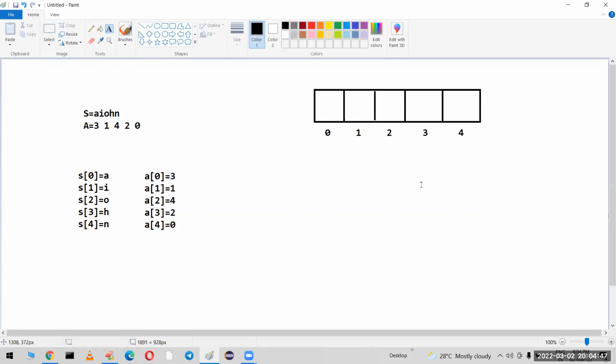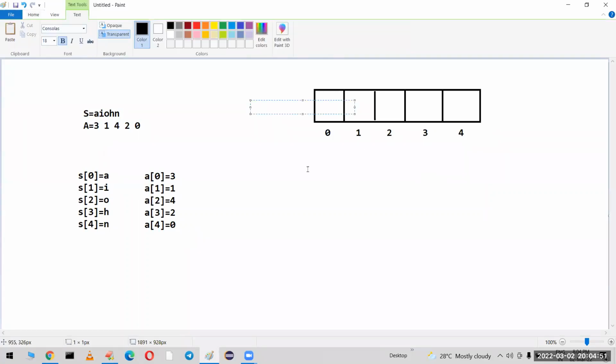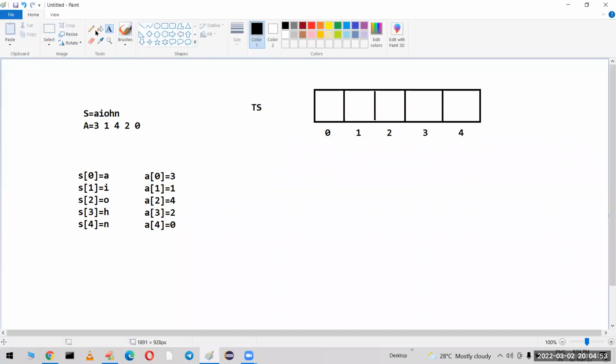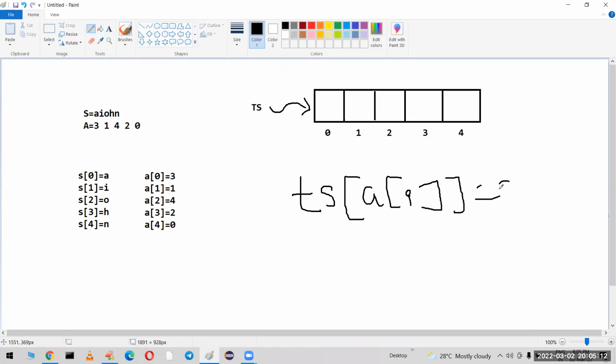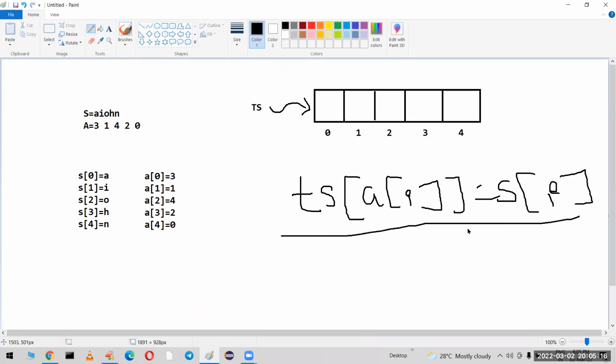Now the requirement is this: this is considered as the target string, so you have to shuffle the characters and get the target string like this. So the target string of A of i should be equal to S of i. Like this we have to frame it. So this is the formula.